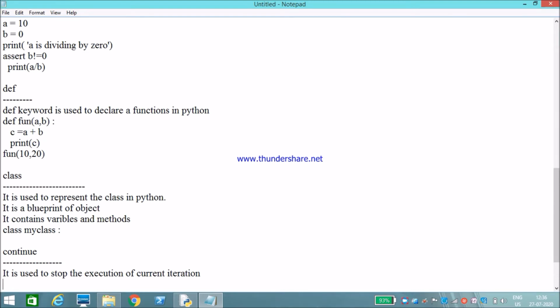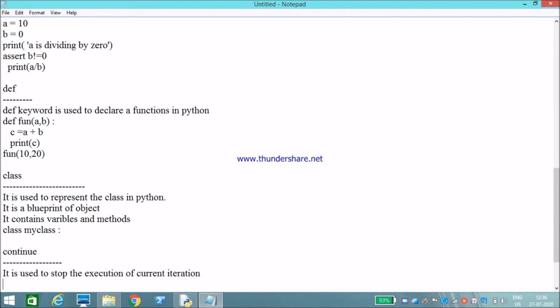For example, if I'm executing my iteration for i equals 1 to 10, and if i equals 5 I use continue, it will skip the fifth loop and execute from the sixth loop.